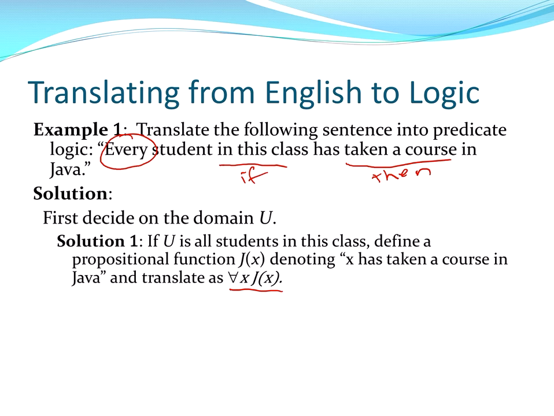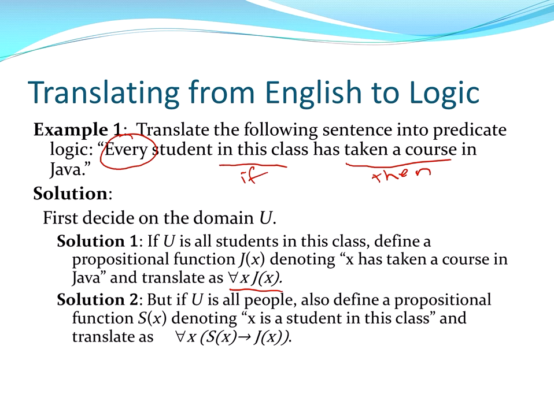On the other hand, if we decide, or perhaps are told, that the domain is all people, then for every x, J of x won't work, because we aren't saying that every person has taken Java above. What we are saying is that for every person, if they're in the class, then they've taken Java. And so that would be written out as for every x, S of x implies J of x. And that's how we translate that for the domain being all people.